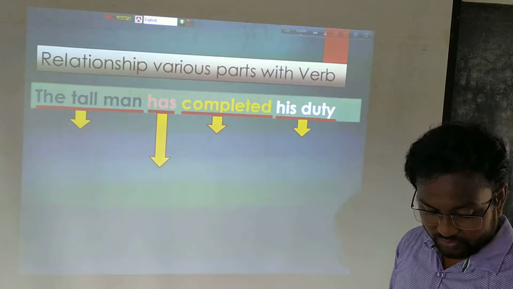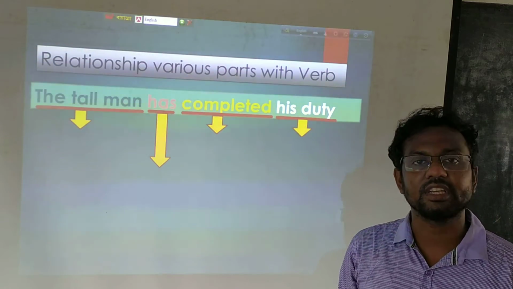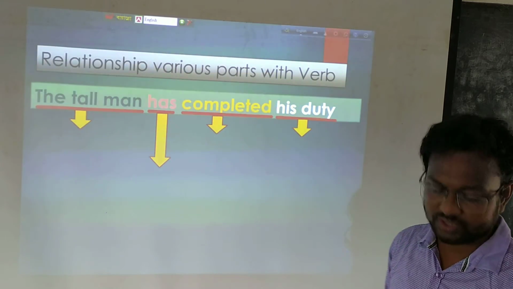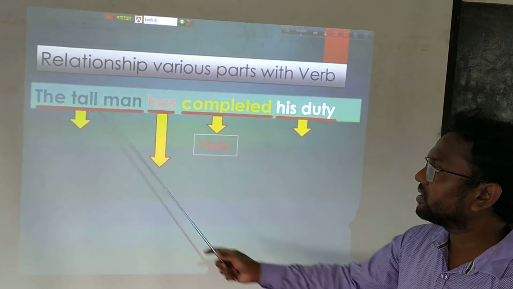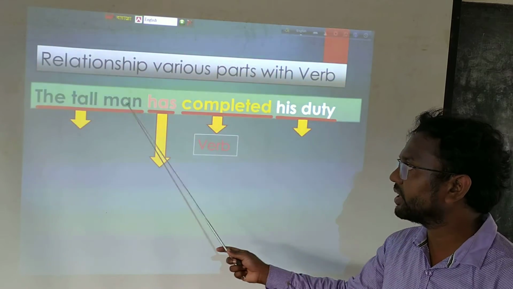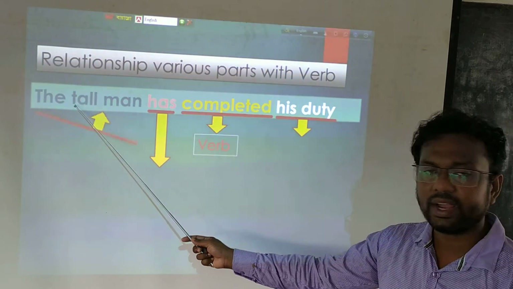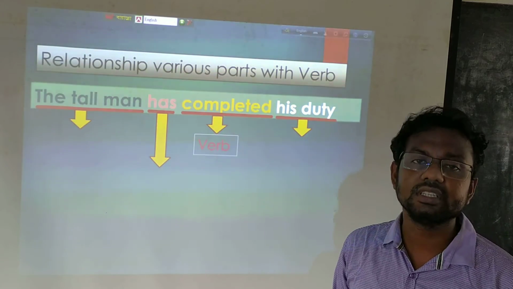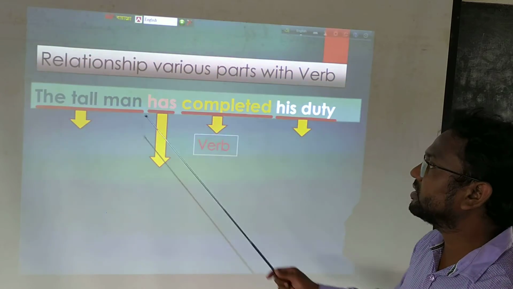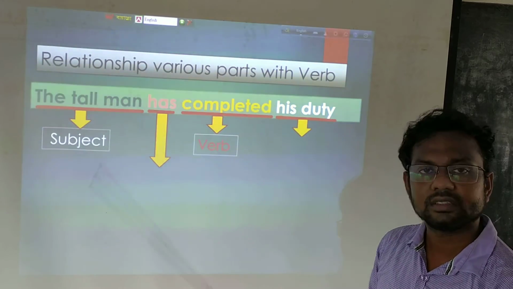Here we find that completed is the happening thing of this sentence. For this reason, here the verb is completed. Now the first sector here: the tall man. From this part we find that the tall man actually has completed this action. For this reason, this tall man is marked as subject.